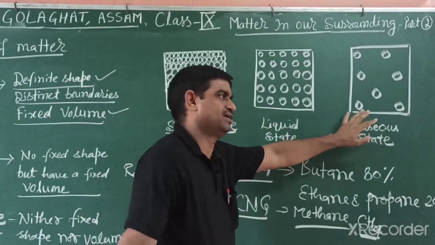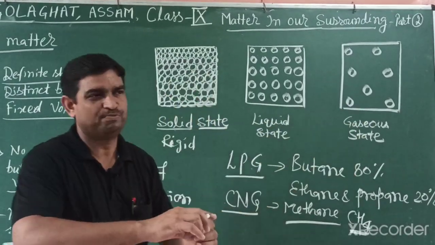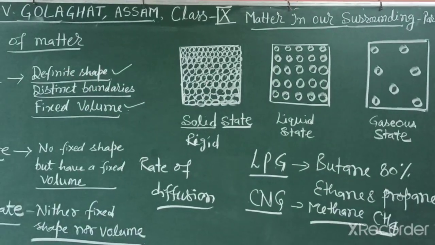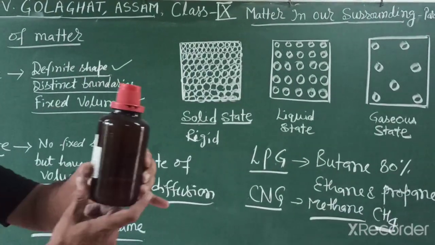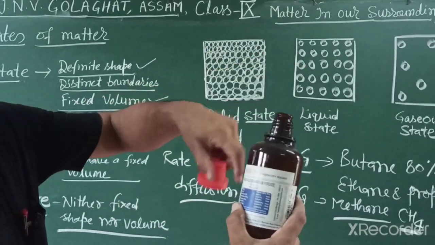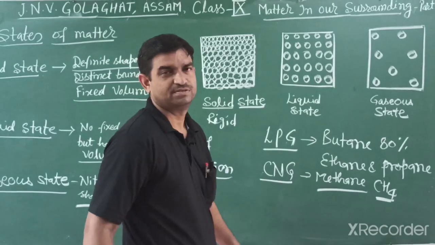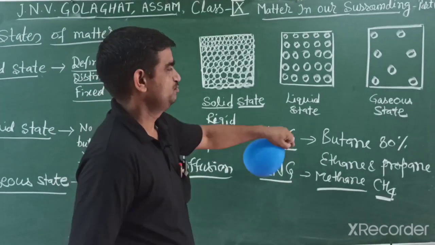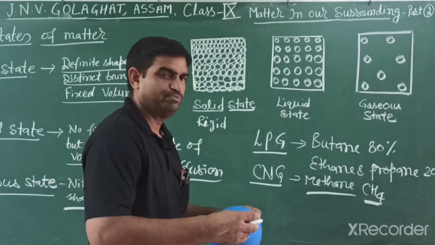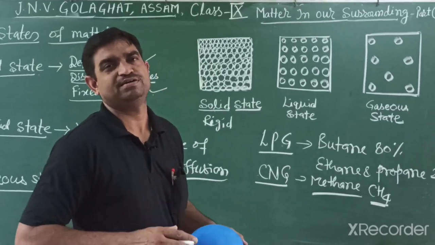The molecules evaporate. When we open any ammonia bottle, ammonia fumes come out. Like this, we have an ammonia bottle, and if I open this, it converts into gaseous state. The rate of diffusion in the gaseous state is high because the force of attraction between particles is very little.